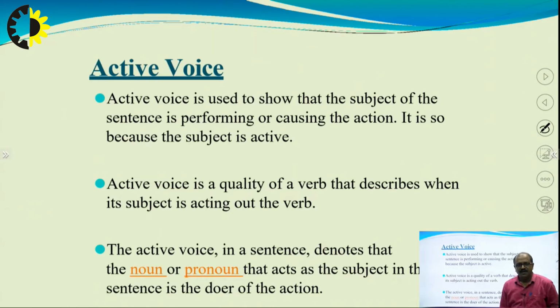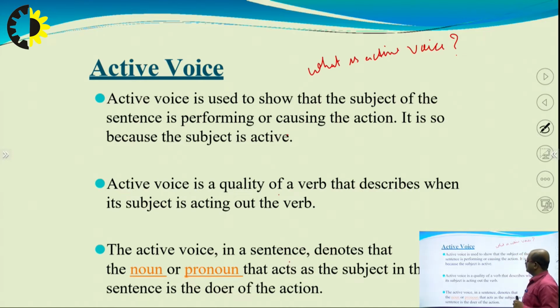Now, let's look at the definition of active voice first, in different ways. Active voice. What is active voice? Here the question comes. Whenever there is a question, there is always an interrogative sign. Never forget this.